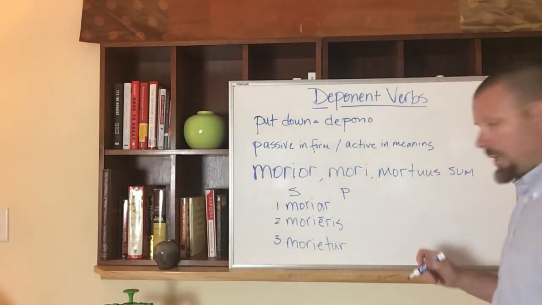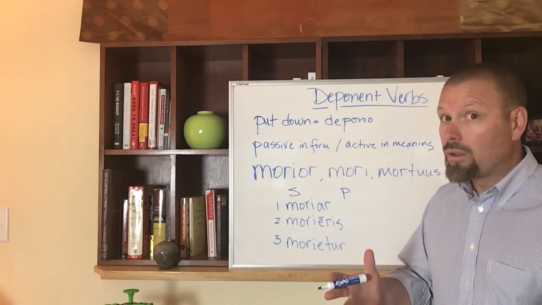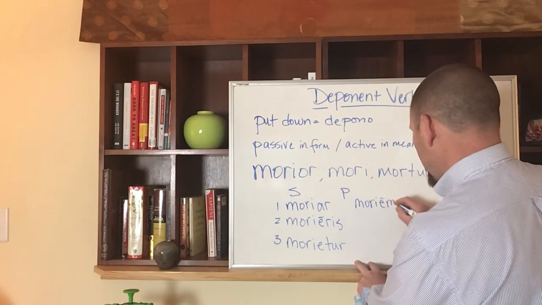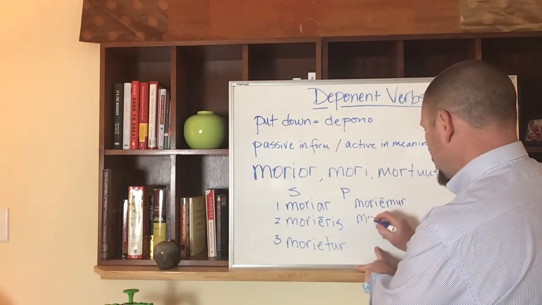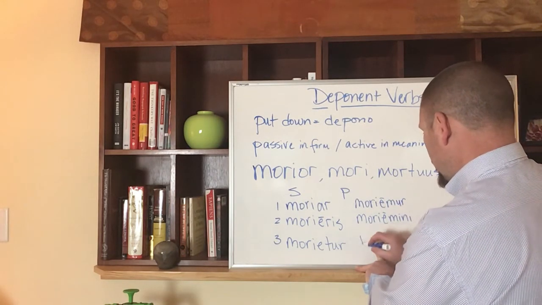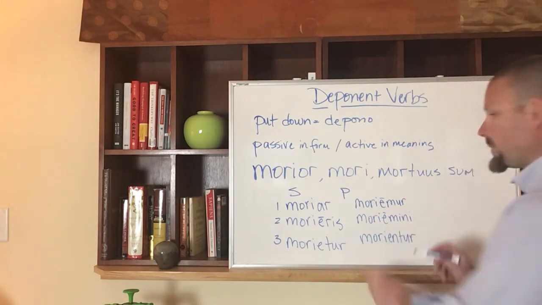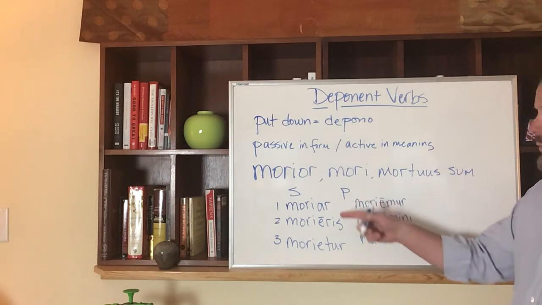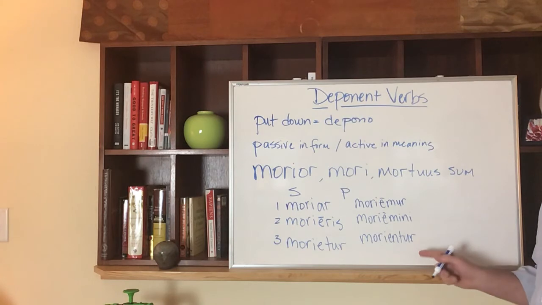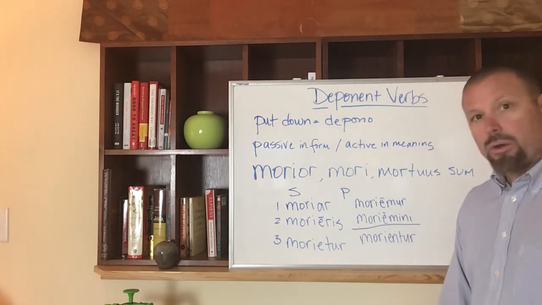Let me step over here and we can do the future. Can you guess it? Pause. Moriar, morieris, morietur, moriemur, moriemini, and morientur. So this would be the future tense. I will die, you will die, he, she, or it will die, we will die, you all will die, they will die. And you're going to see this form in the story on Ligonium, and then you'll hear it in the video,